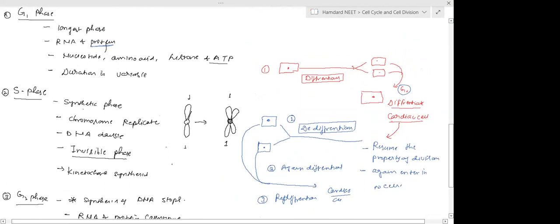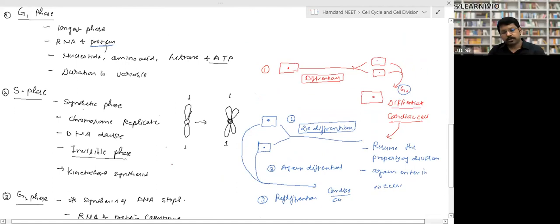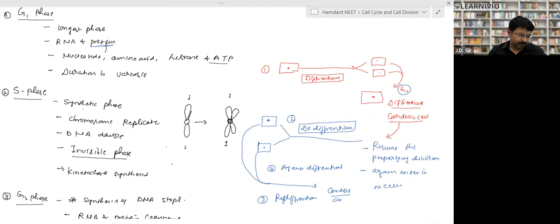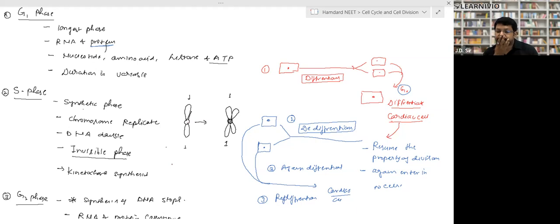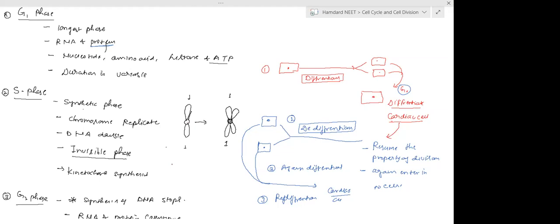Yes, sir. Check in your NCERT, and in case you have a question, please ask. Then we will go ahead. Cell cycle. Then we will enter into the M phase. No doubt, sir. Okay, fine.